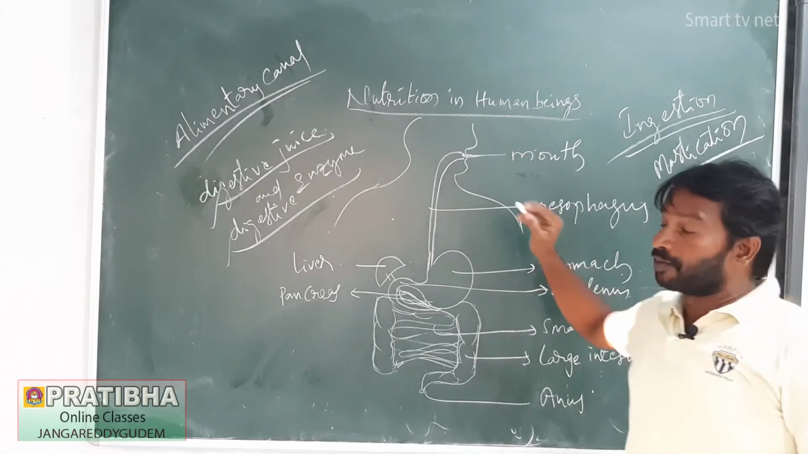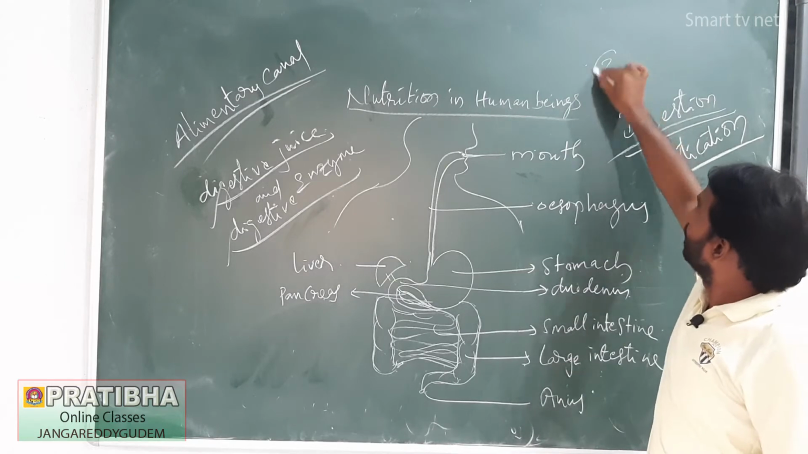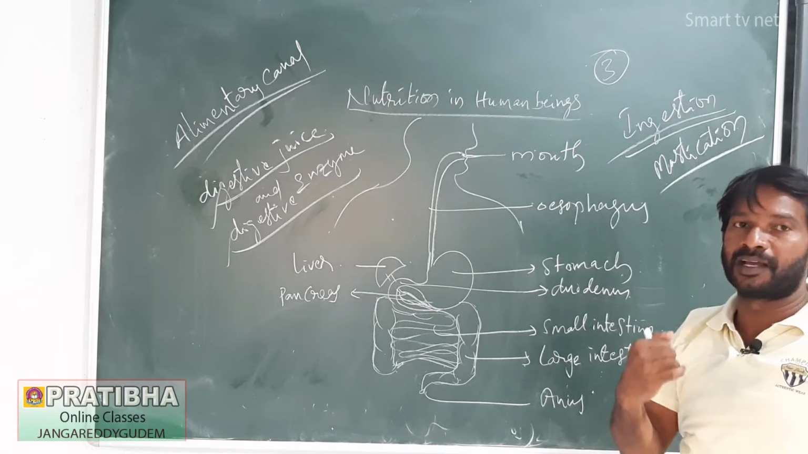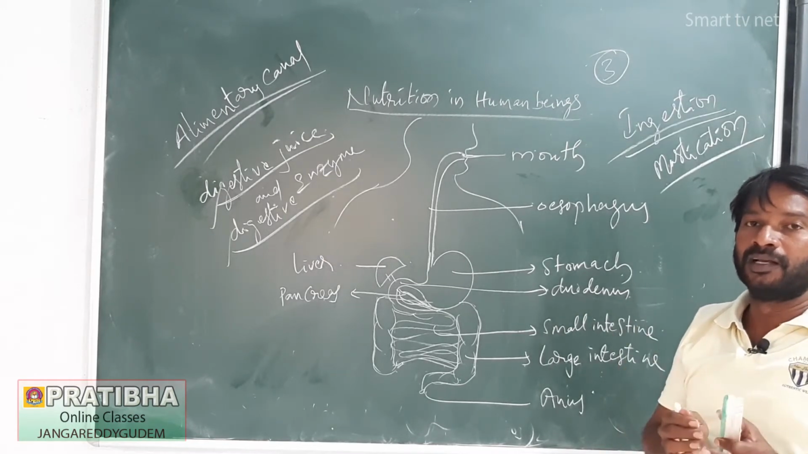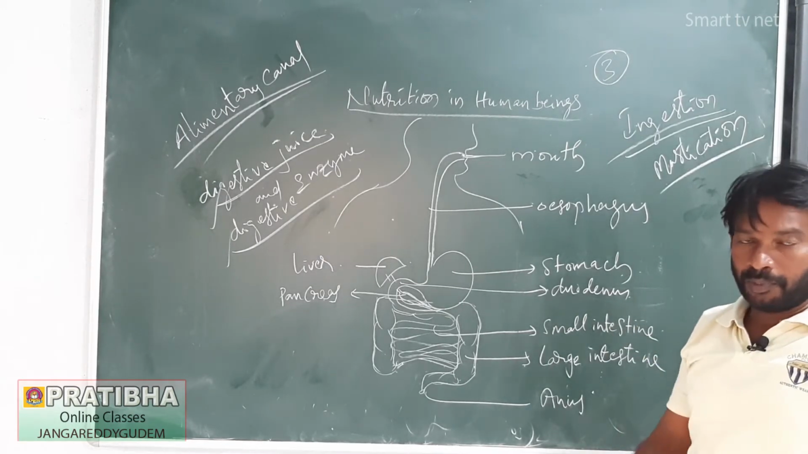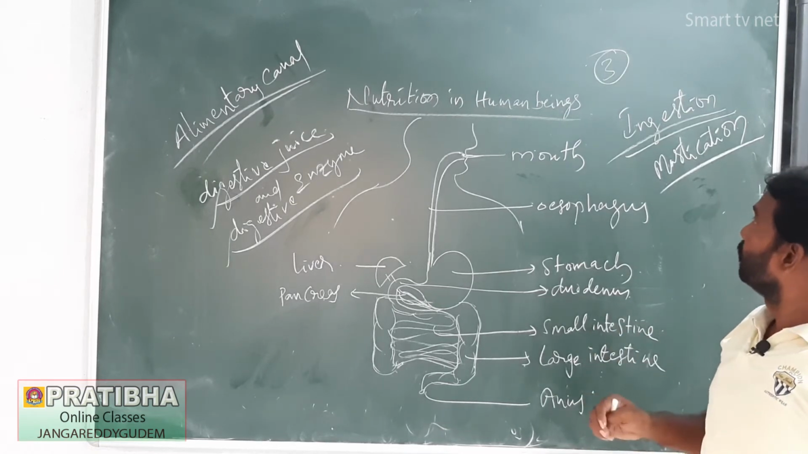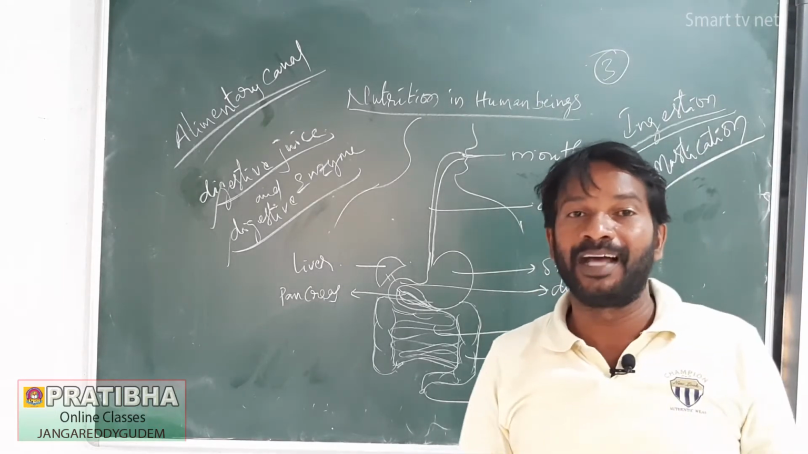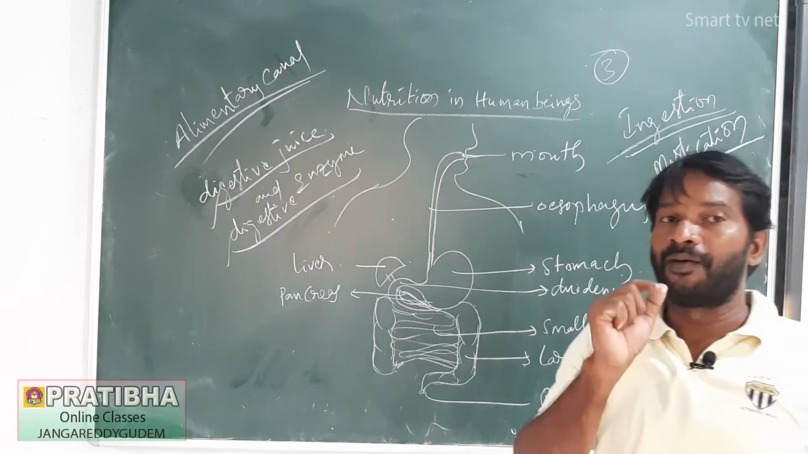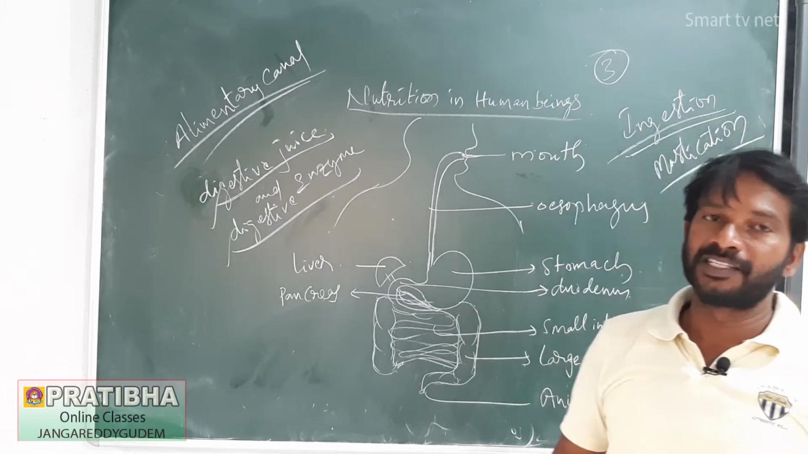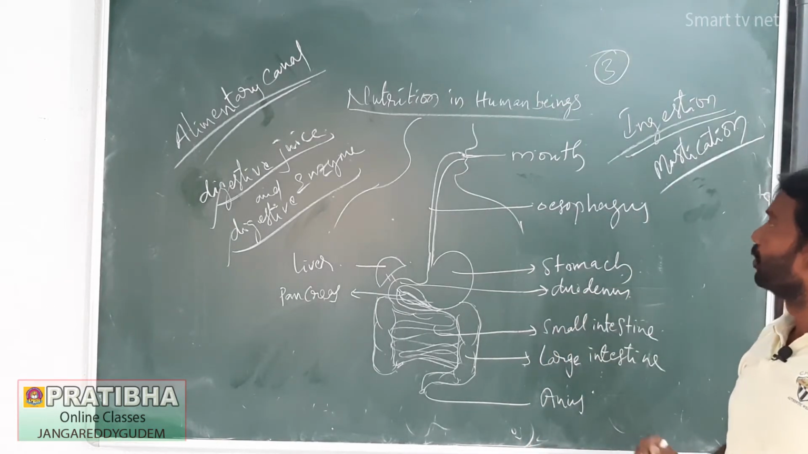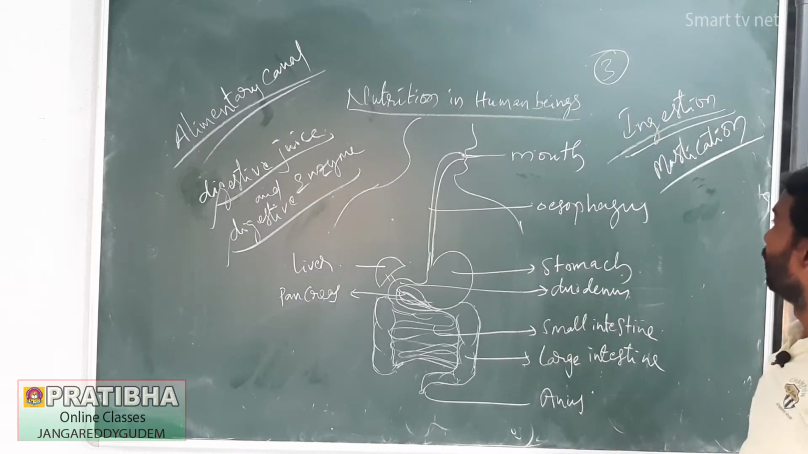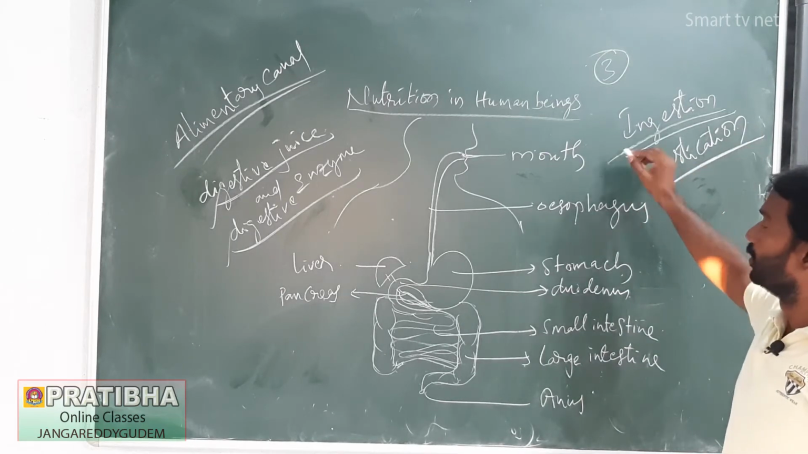In the mouth there are three pairs of salivary glands. One pair is on either side of the lower jaw. Below the tongue are two pairs of salivary glands. One pair of salivary glands is present on the palate. The palate is the part that appears when the tongue is pressed against it like this. That palate contains one pair of salivary glands. Totally it takes place like this.